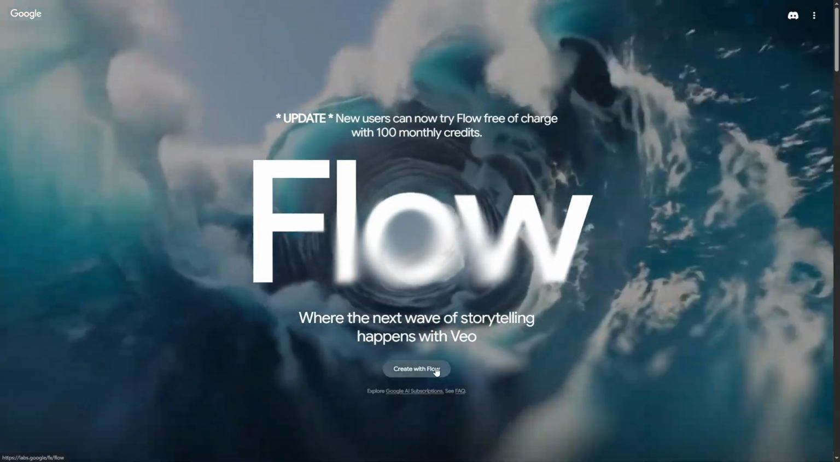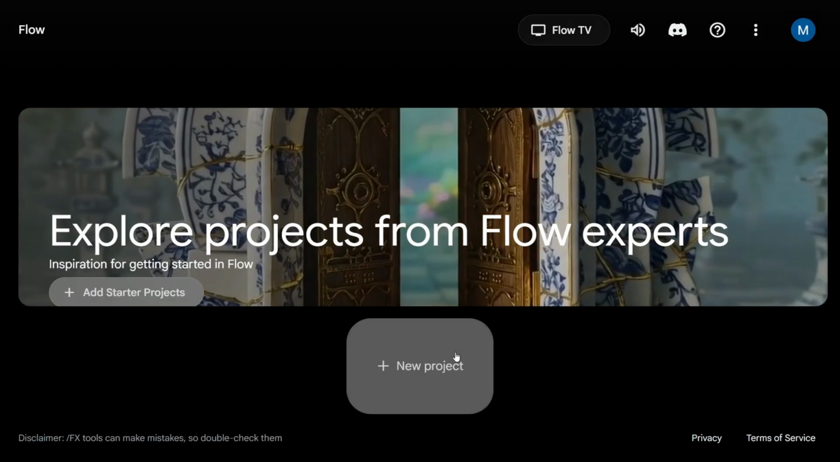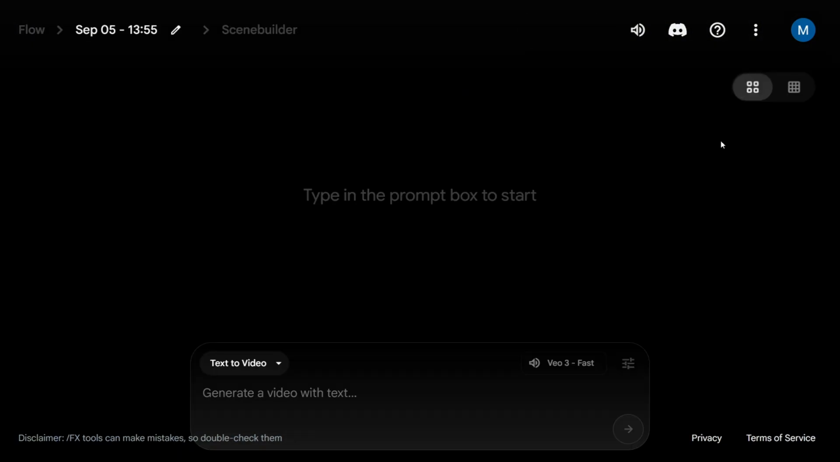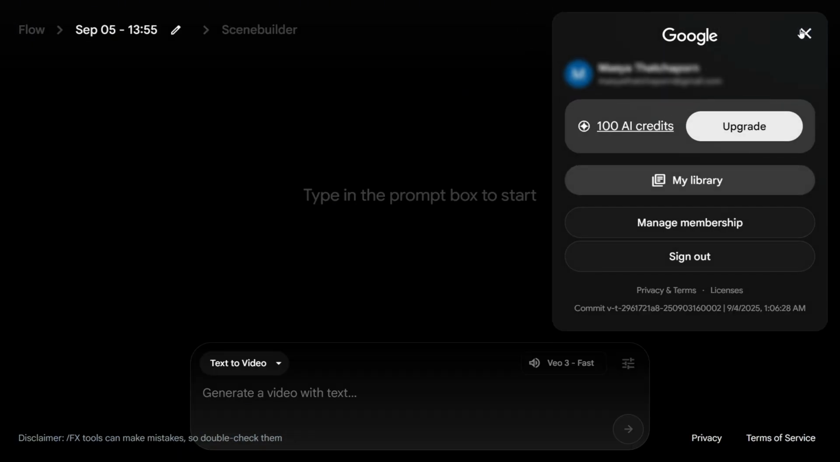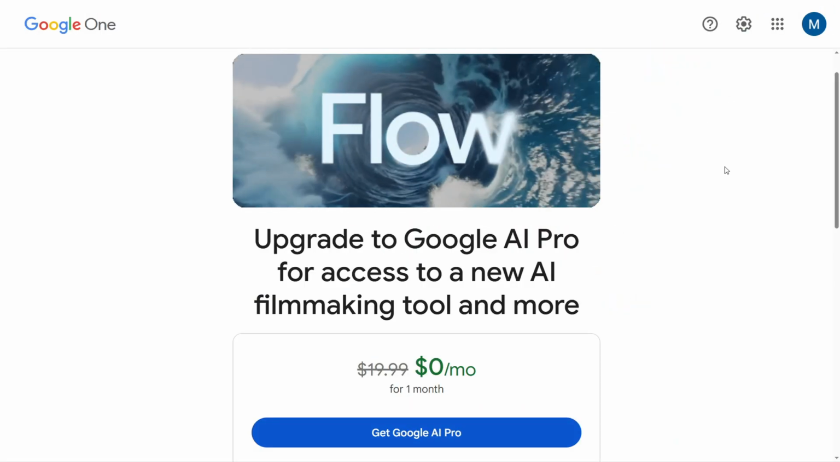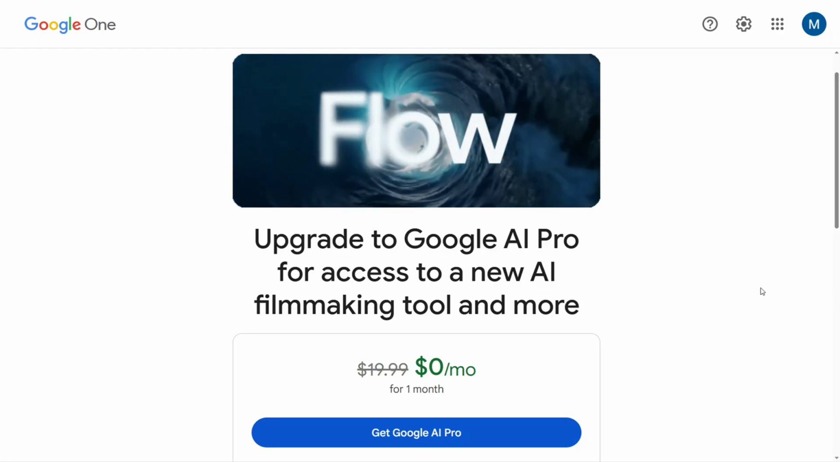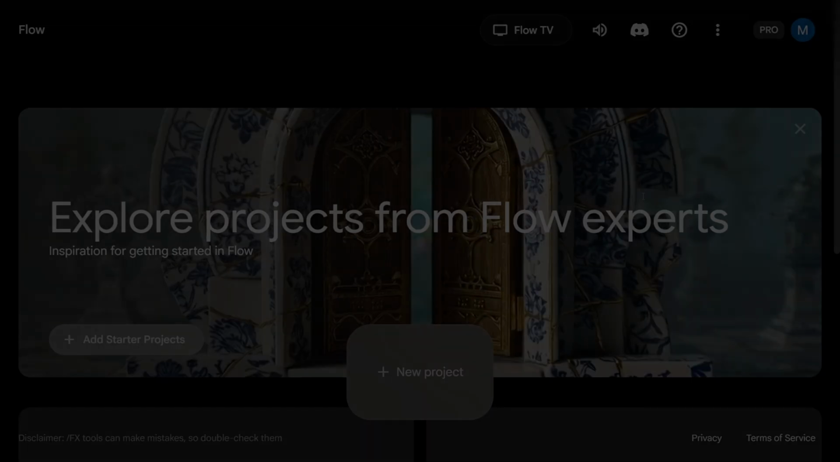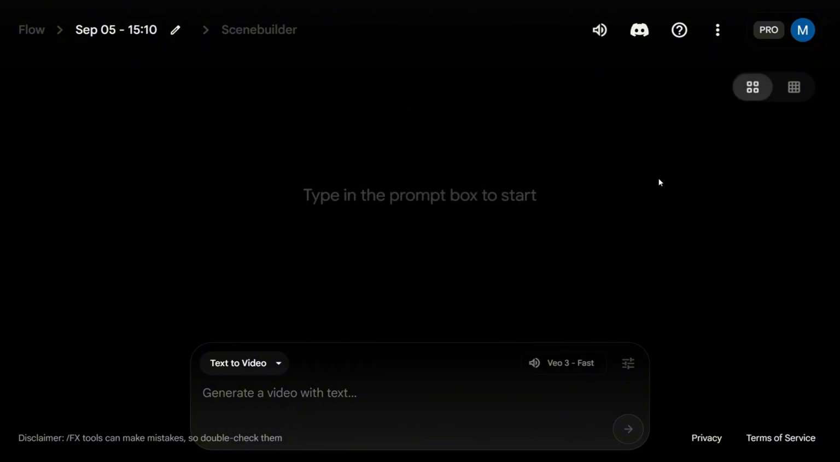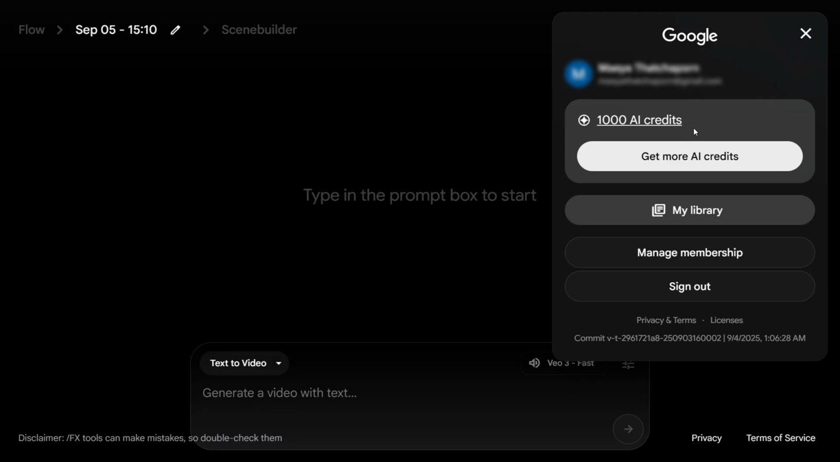Once you're in Flow, click Create with Flow and sign in with your Google account. After logging in, click on Create New Project. Then, if you click on your profile icon, you will see that Google gives you 100 credits for free to try out Veo 3. But if you click the Upgrade button, you will get an even better free offer. A 1-month free trial with full access to all premium features. Click Get Offer, and just like that, you now have free access to Google Veo 3. And now you have 1,000 credits. The credits do not stack up, so make sure to use your first 100 free credits up before you upgrade to the 1-month free trial.